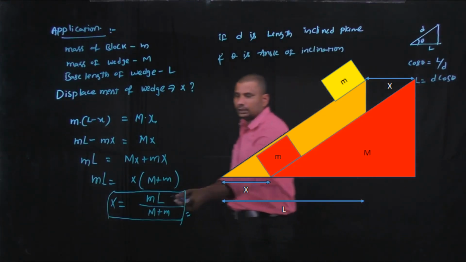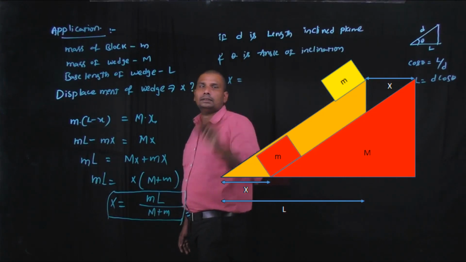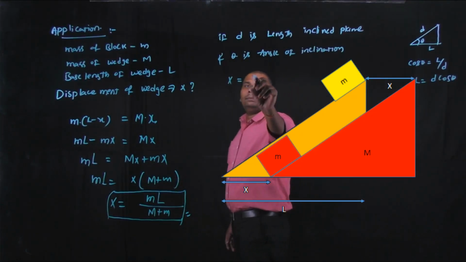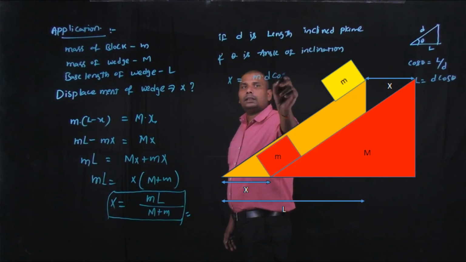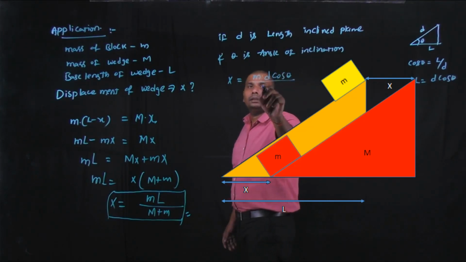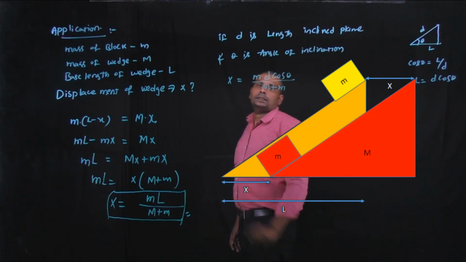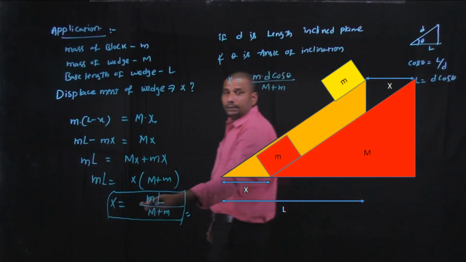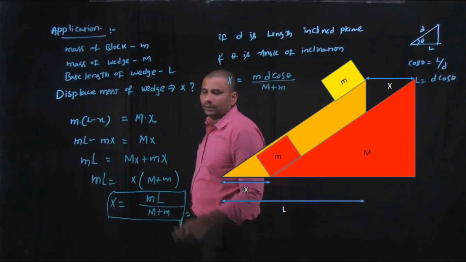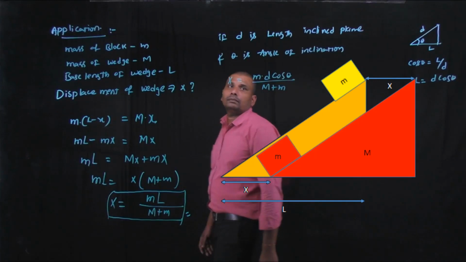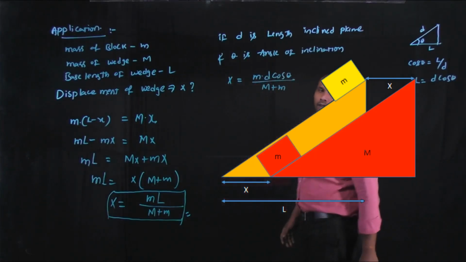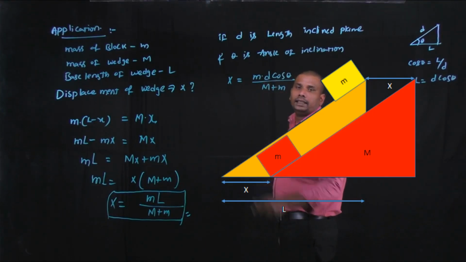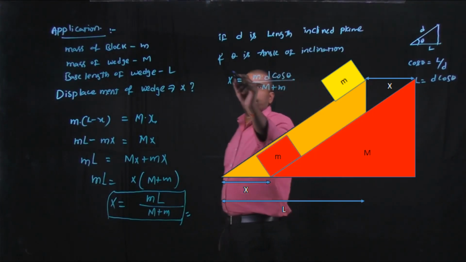Now this expression can also be written as: displacement travelled by the wedge x is equal to m into d cos theta by (mass of the wedge plus mass of the block). This is the displacement travelled by the wedge in terms of base length, and this is the displacement travelled by the wedge in terms of length of the inclined plane.